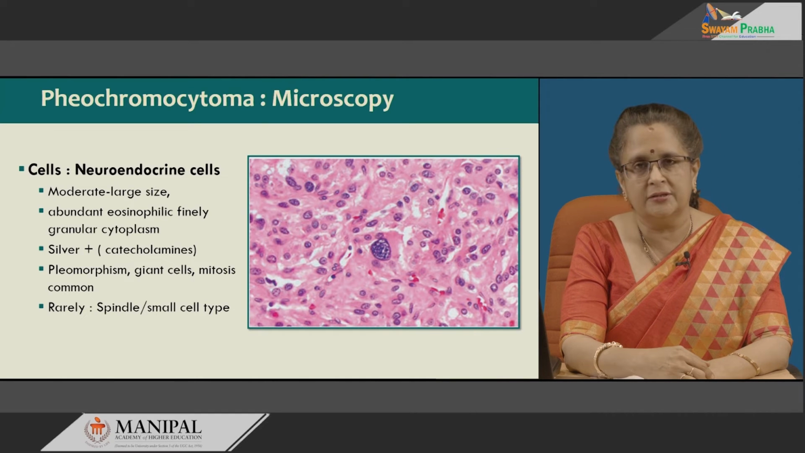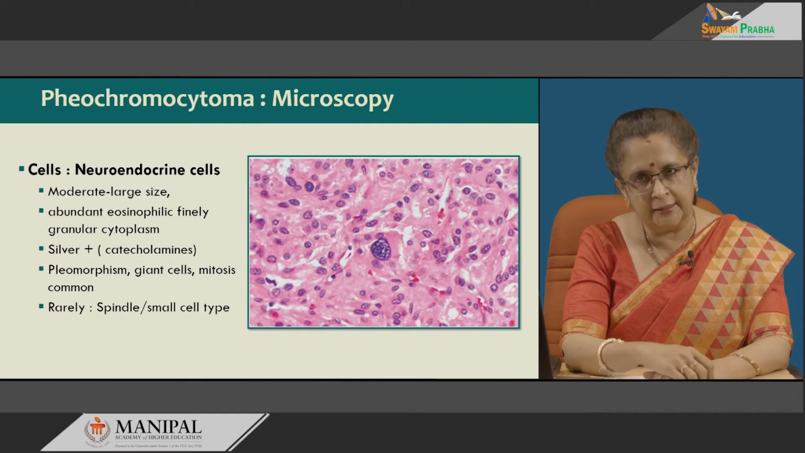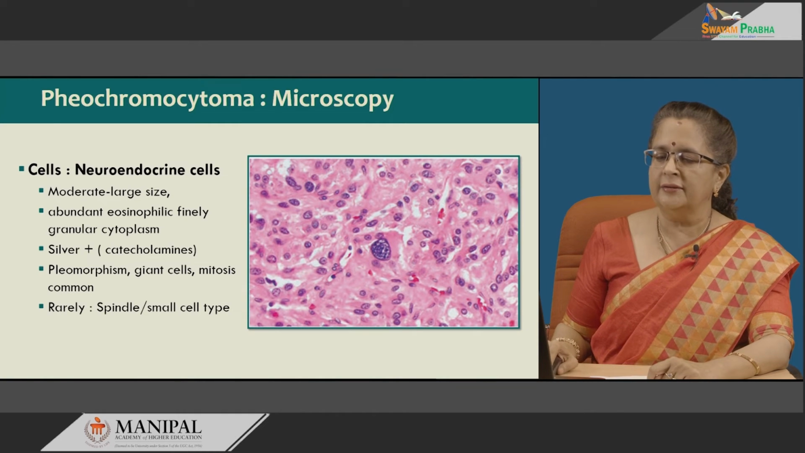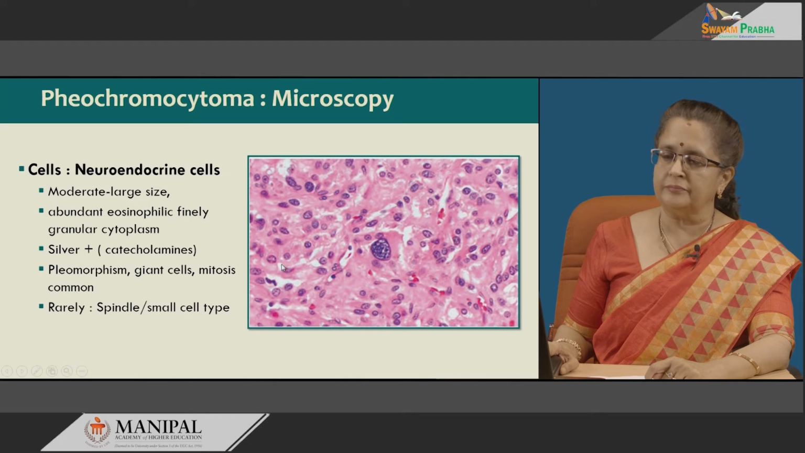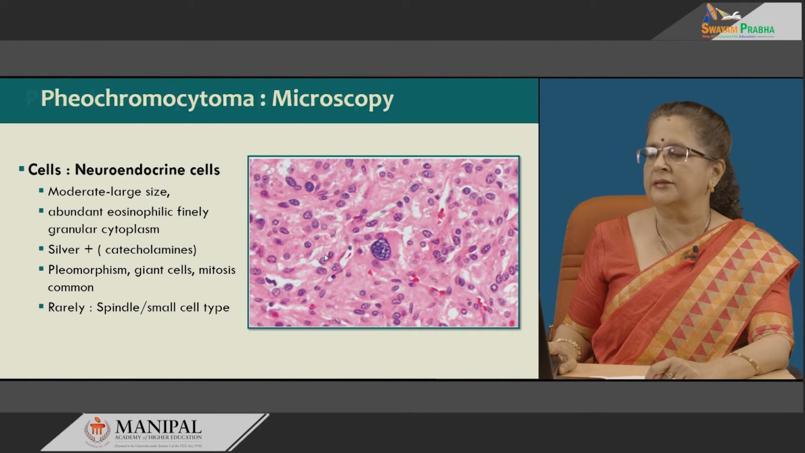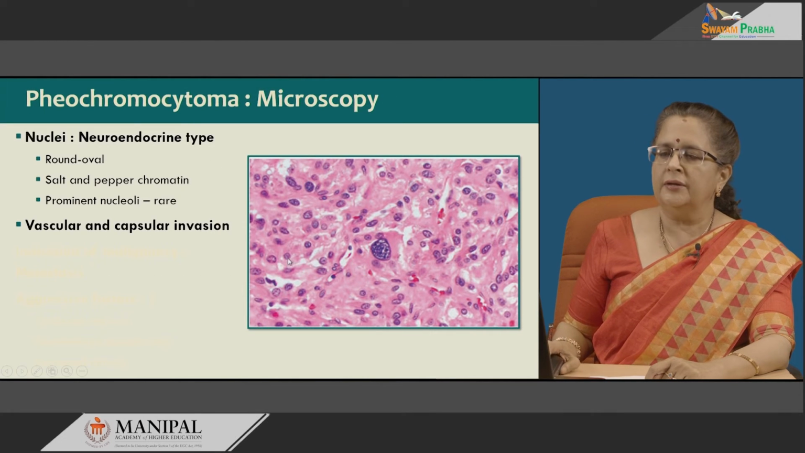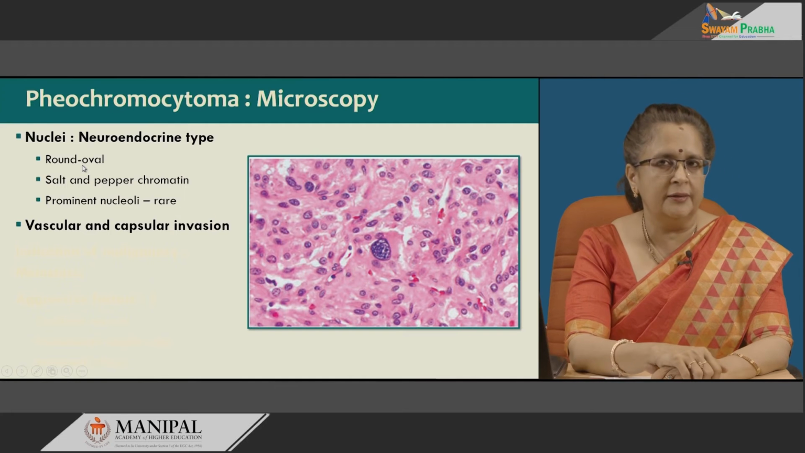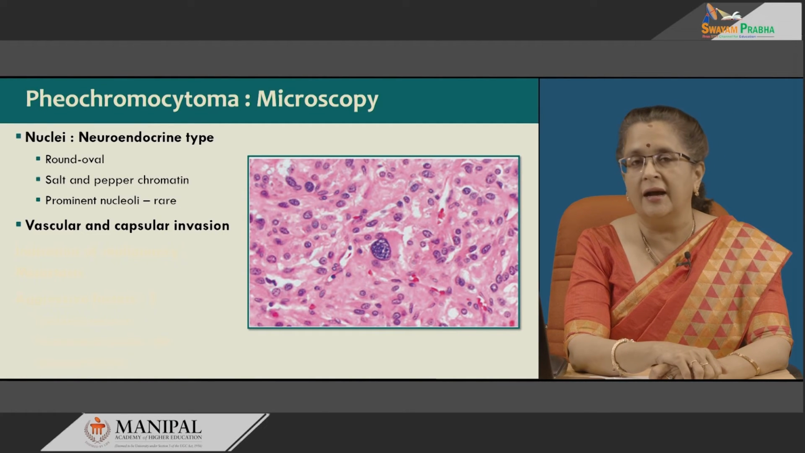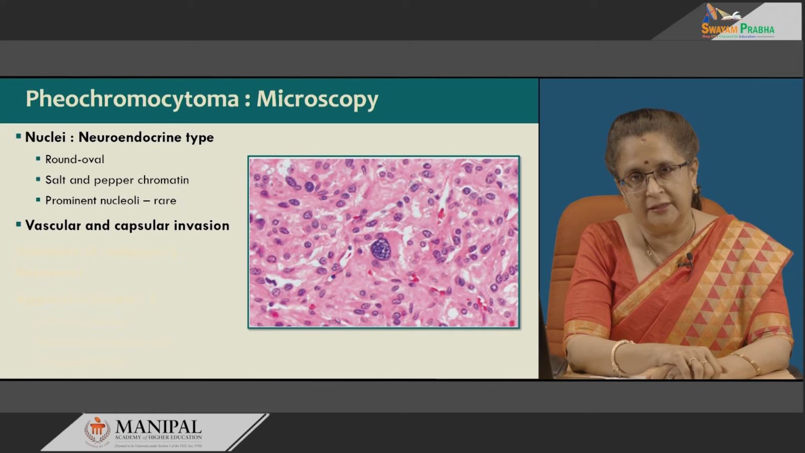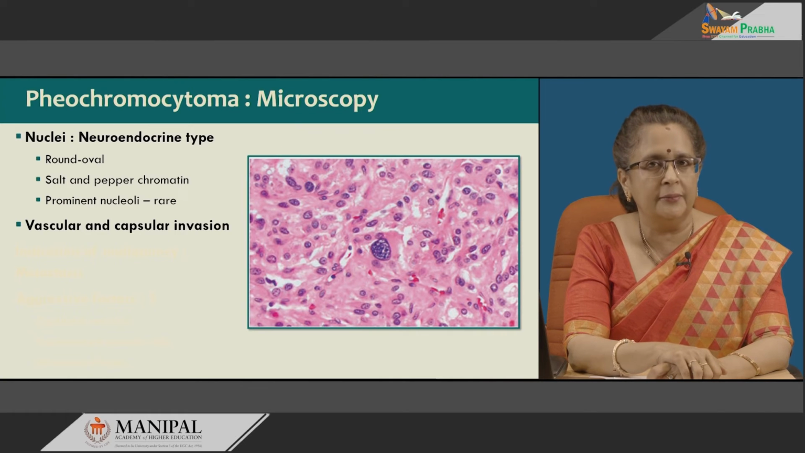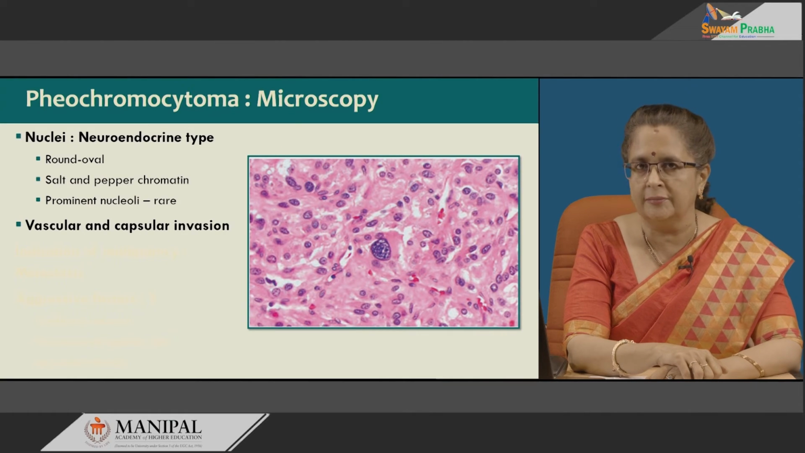Giant cells and mitosis are also common. Rarely spindle or small cell type can be there. Now, this spindle cell and small cell type are usually seen when the tumor becomes malignant. Nuclei are round to oval with salt and pepper chromatin, which is typical of all neuroendocrine tumors. Prominent nucleoli is a rarity. So, salt and pepper chromatin with very small nucleolus, abundant eosinophilic granular cytoplasm in a Zellballen pattern, typical of pheochromocytoma